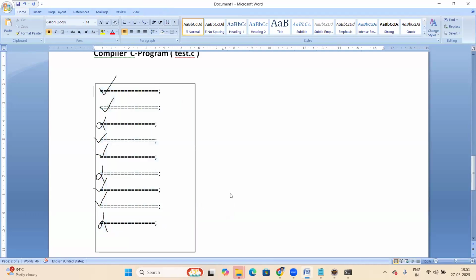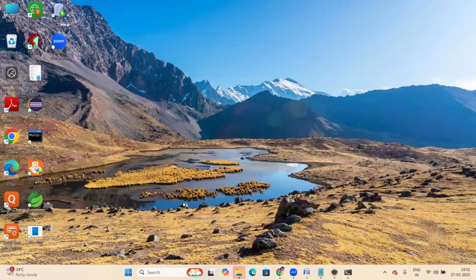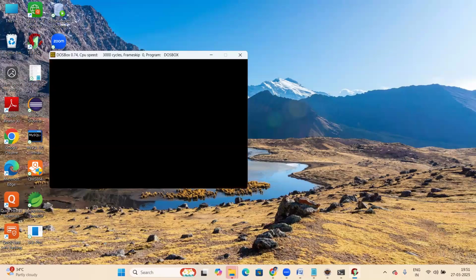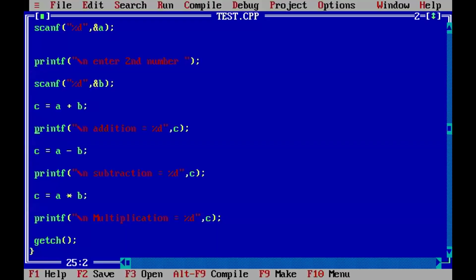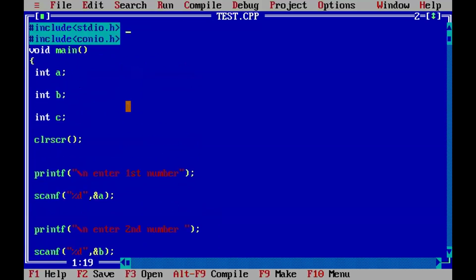Let me show a C program example in Turbo C. Yes, it's an IDE. Here is the C program, test.cpp. In the C++ compiler, we can write a C program also.